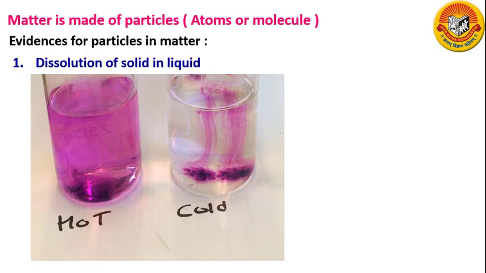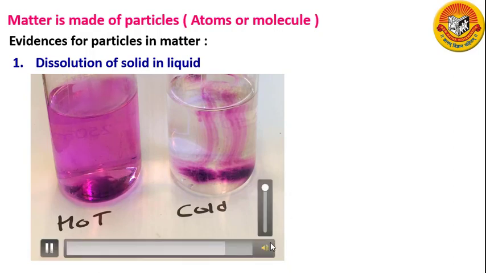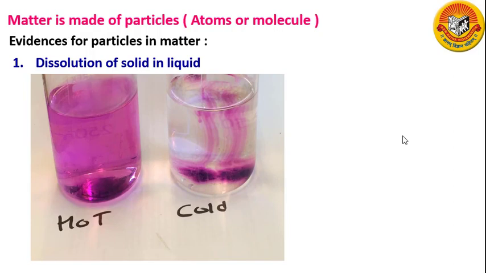These purple colored particles of potassium permanganate spread throughout water, making the whole water look purple. Actually, on dissolving, the particles of potassium permanganate get into the spaces between the particles of water. In this experiment, the particles of potassium permanganate and those of water mix of their own without any external stirring.